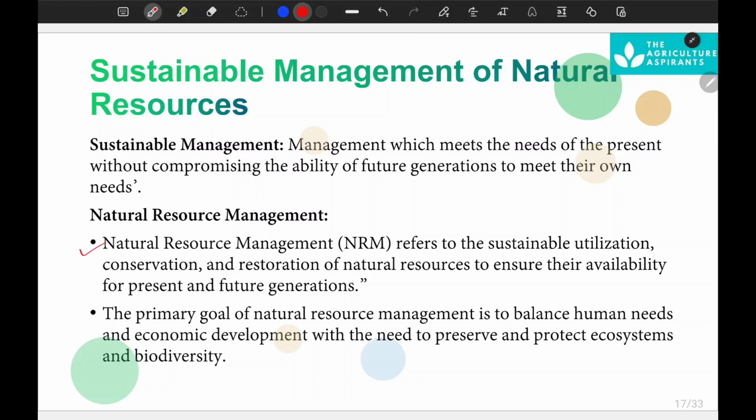So what is needed in the present time? Sustainable management of natural resources. Focus on this part: sustainable management of natural resources. Then you will write this definition. If the question asks what is natural resource management, then also you have to write this definition. This is just to make you aware of what sustainable management is. You can use the terms interchangeably.